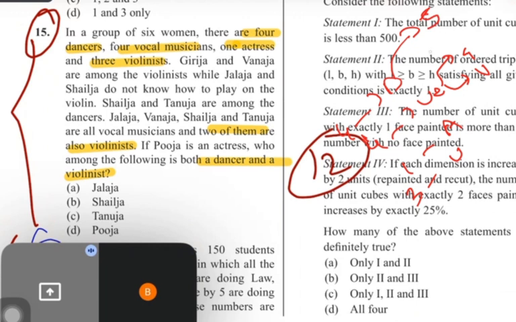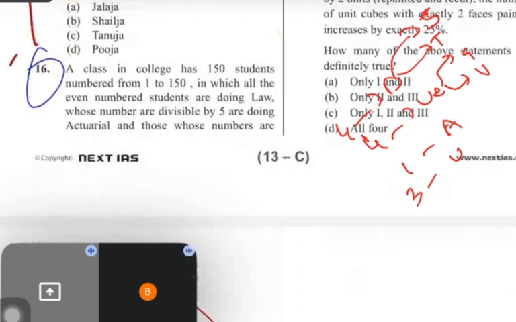Now here, this is a very easy question. I will solve it in front of you. Only one thing is needed here: you should be very attentive in the examination. One of my friends got this question wrong. I will tell you what he got wrong, but let's solve it first. I will solve it in front of you.